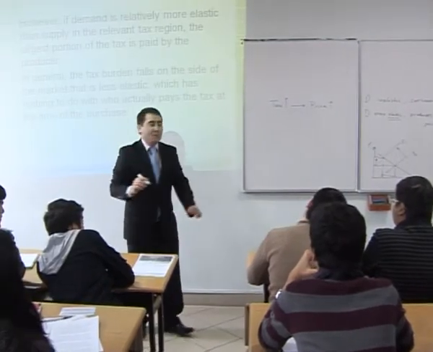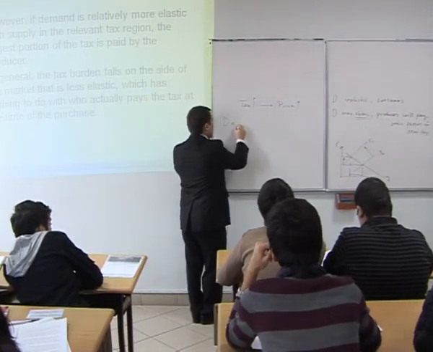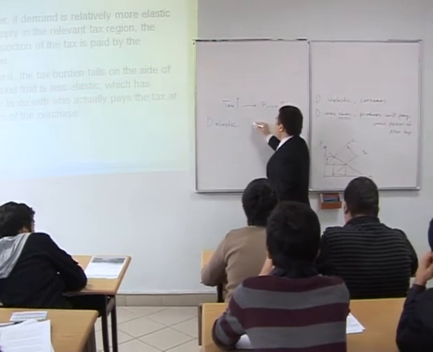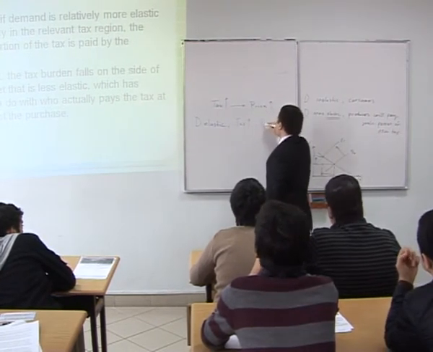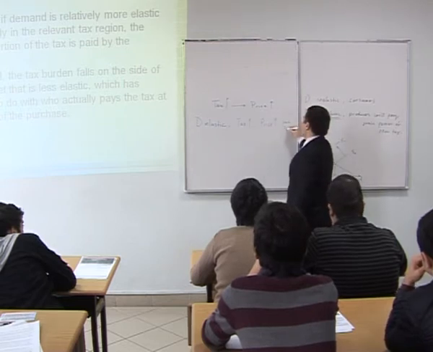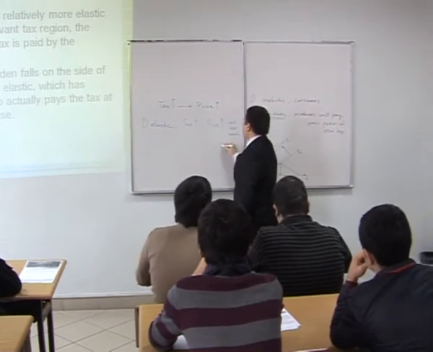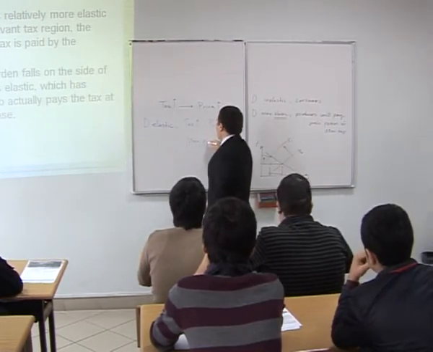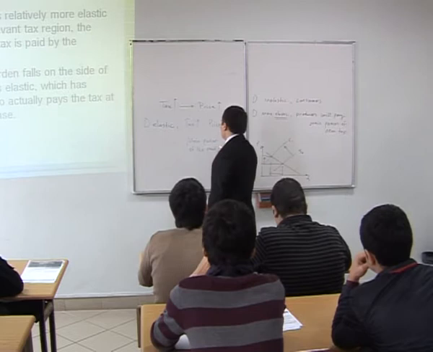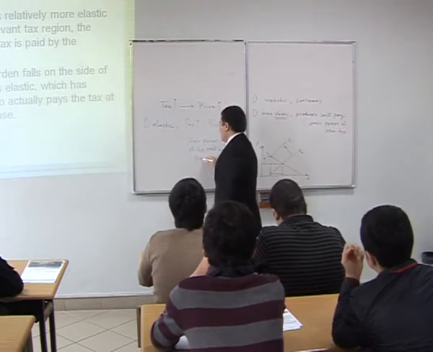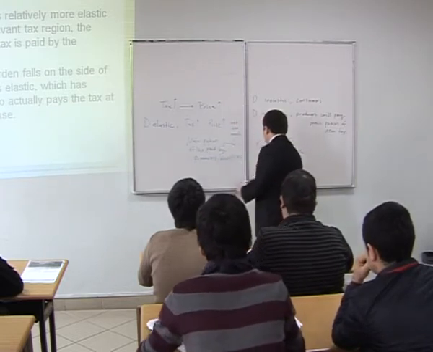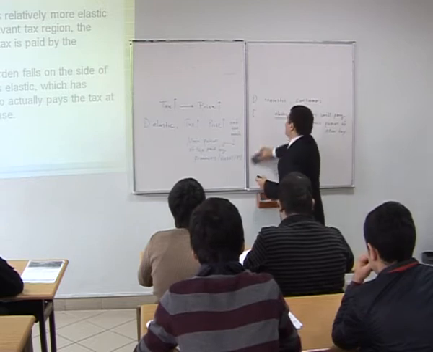So, if demand is very elastic, and if tax goes up, price still goes up, but not too much. So it means that the main portion of tax is paid by producers or suppliers. Okay? It's just a real life example and real life intuition.